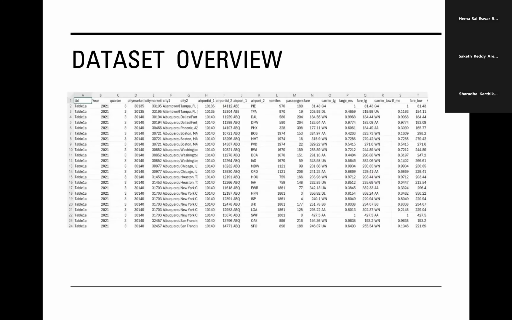This is a preview of our clean dataset. Each row represents a single route carrier quarter combination with associated demand and fare information. Key fields include the carrier group, origin and destination, airport IDs, great circle distance in miles, quarterly passengers, the year and quarter, and the average market fare. We intentionally kept the schema compact and understandable so that each feature has a clear business meaning and the model behavior is easier to understand.